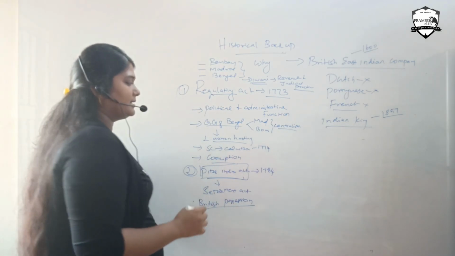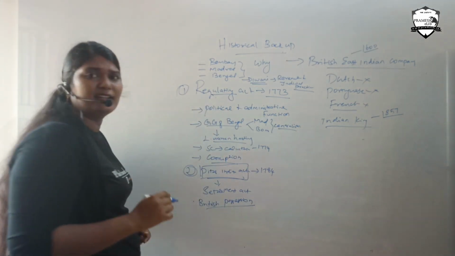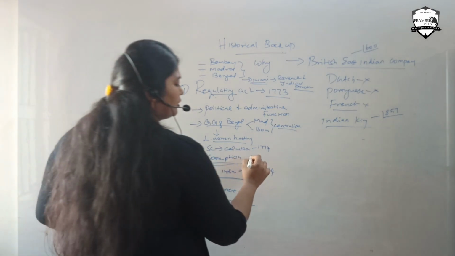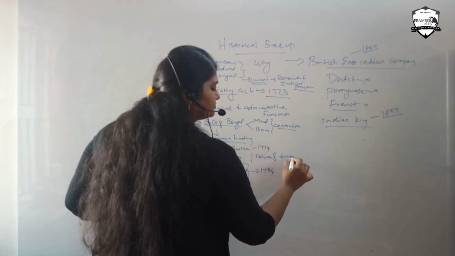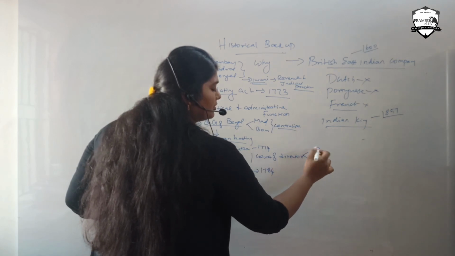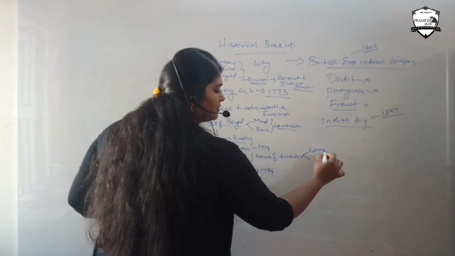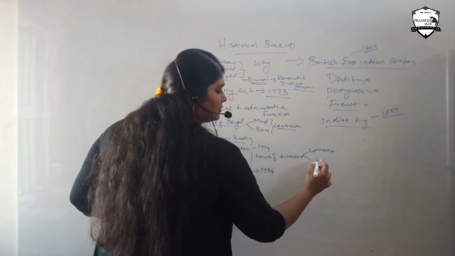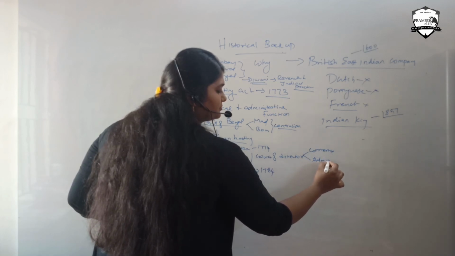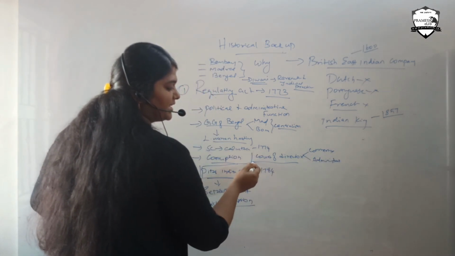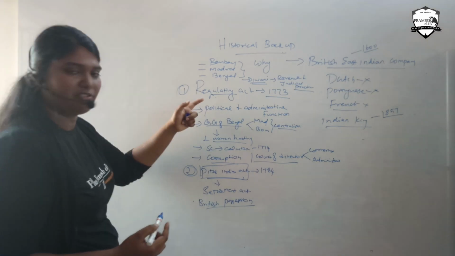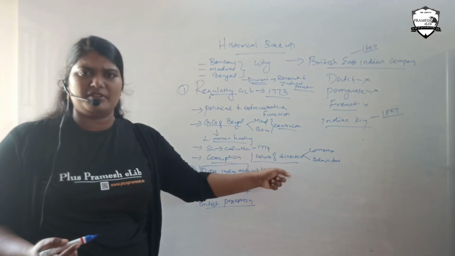In the Regulating Act, they had a Court of Directors for commercial and administrative purposes. This seemed to be very difficult for them.